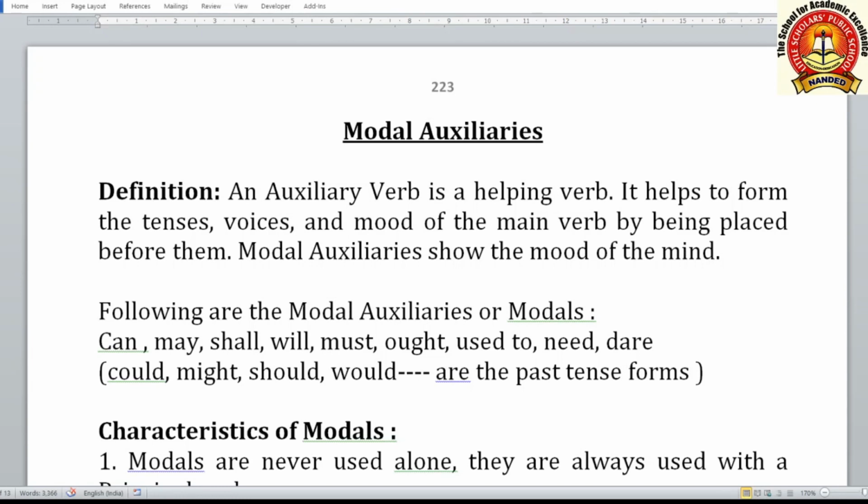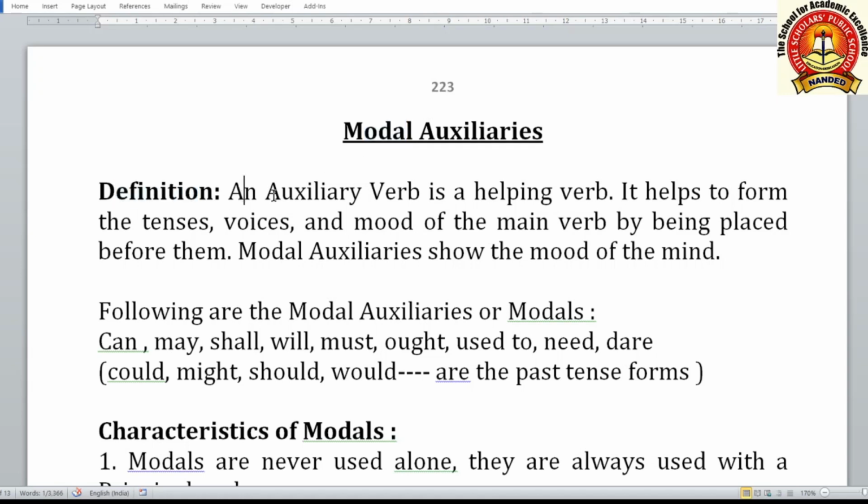In this video, we are going to understand the topic modal auxiliaries. First of all, we will understand what modal auxiliaries are, and why this name is given to these auxiliaries. Modal means that which shows mood, such as good, bad, mood of advice, mood of anger, mood of compulsion, mood of moral duty. And auxiliary means the helping verb. So modal auxiliaries are the helping verbs which are used to show mood in the sentence.